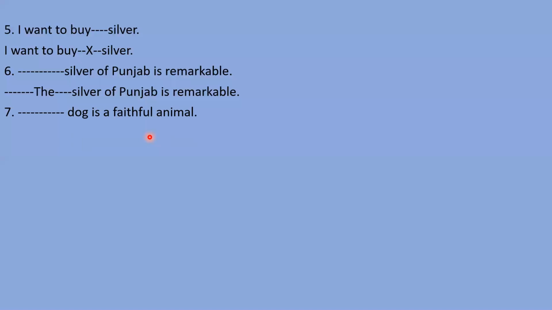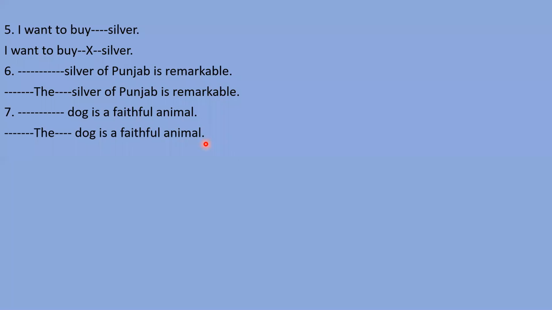Next, dog is a faithful animal. So which article will come here? That's also a quite tricky sentence. Who will let me know? Saksham, please you tell me. Okay, I tell you. So dear students, "the" will come here. The dog is a faithful animal.